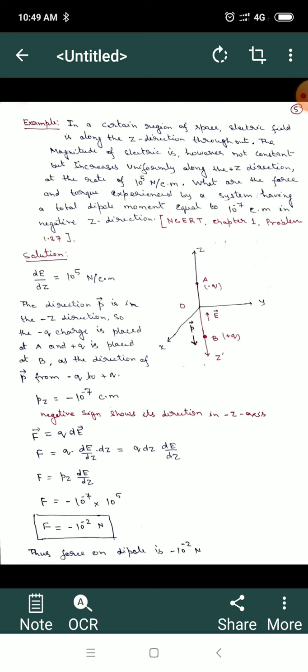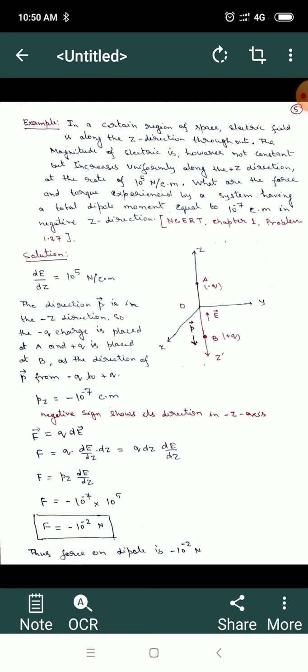It means the electric field is changing only in the z direction at the rate of 10 power 5 Newton per coulomb meter. What are the force and torque experienced by the system having total dipole moment equal to 10 power minus 7 coulomb meter in the negative z direction? So this is the problem of NCERT. Let us try to solve it. How can one solve it?